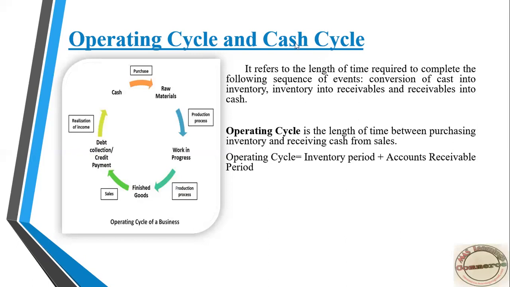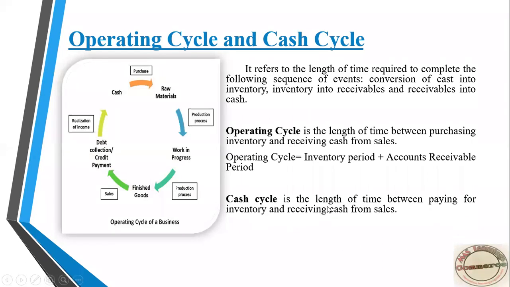Whereas another one here is the cash cycle. The cash cycle is also known as the net operating cycle. Let's see what the cash cycle is. The cash cycle is the length of time between payment for inventory and receiving cash from sales.